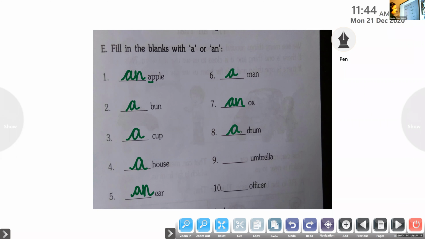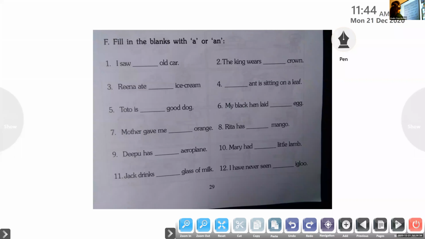A or an? An umbrella. Fantastic. Sarah, unmute. Try number 10. Dash officer. An officer. Fantastic. Okay. So, my dear students, all of you have answered wonderfully well. Well done. Keep it up.